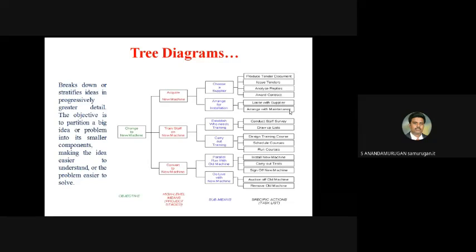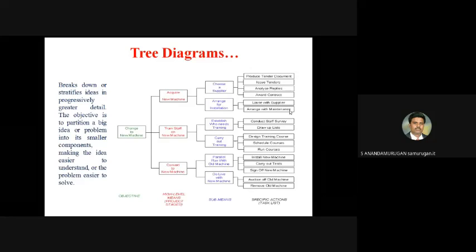Acquire new machine means you have to approach a supplier, choose a supplier, then after purchasing, arrange for installation. Then the second sub module, train staff on new machine: establish who needs training, then carry out the training. Then third one, convert to new machine: parallel run with old machine, go live with new machine.